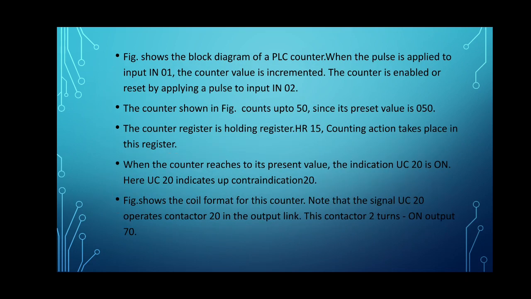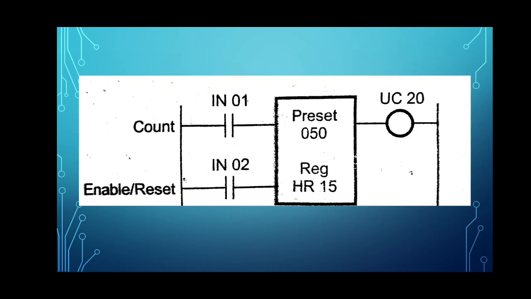So we can explain the working of this counter by using an example. The figures I have shown in the second slide. The block diagram of a PLC counter is shown in the figure. When the pulse is applied to the input IN01, the counter value is incremented.